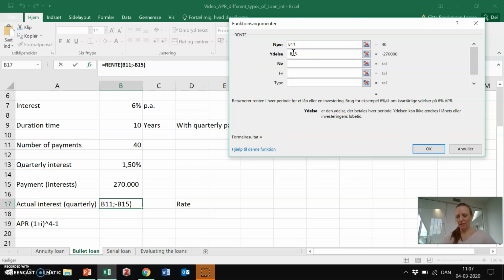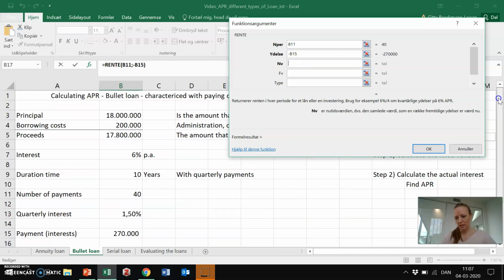Put a little minus in front, using the logic that this is a payment that the company needs to make. The present value, let me scroll a little up, would be the 17,800,000. And the future value would be the 18 million. Put a little minus in front of the 18 million. Remember here the company needs to pay back the full amount, so we consider that a negative payment for the company.